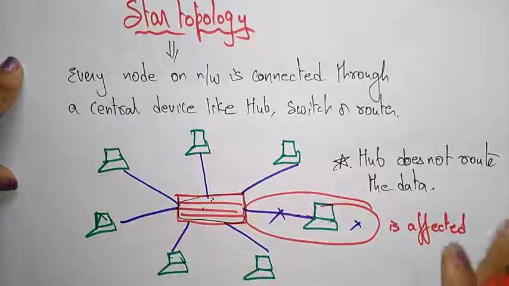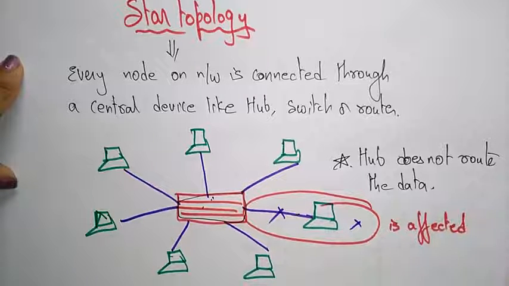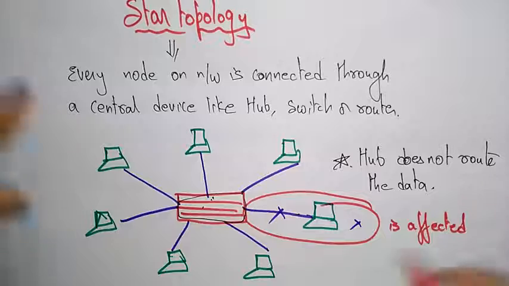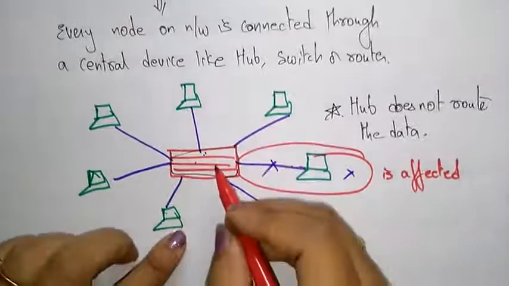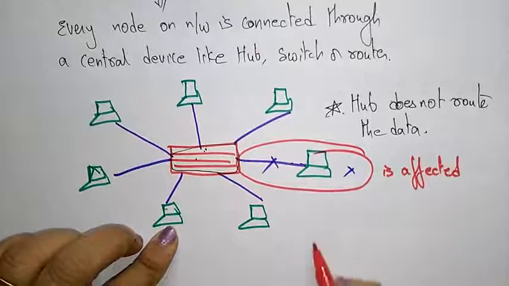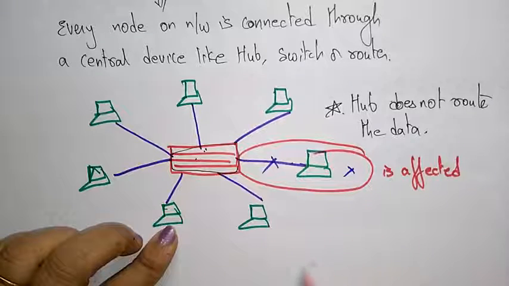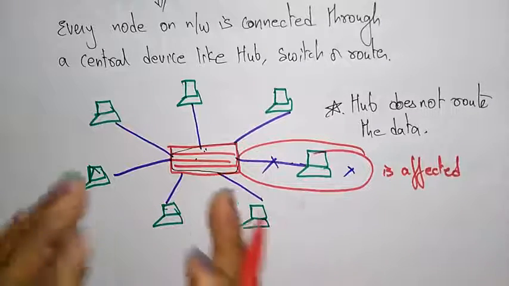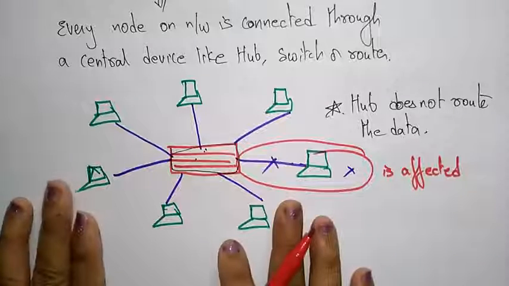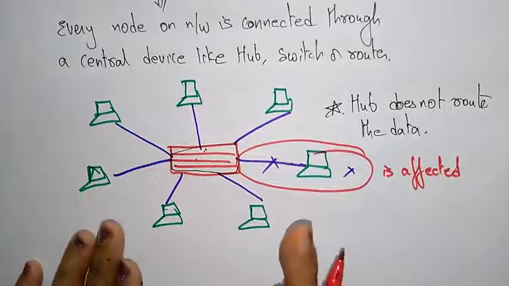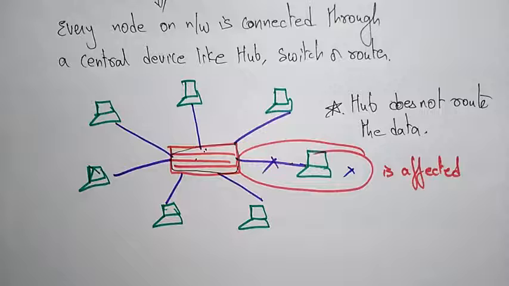It is very simple to join two star networks by connecting their central devices to each other. With the help of this central device, you can connect one more star. This will be connected to another router, and again you can connect different nodes. So this is one more advantage in the star topology. With the help of the central devices, we can add more star networks.